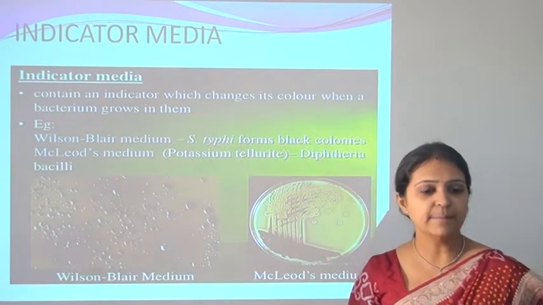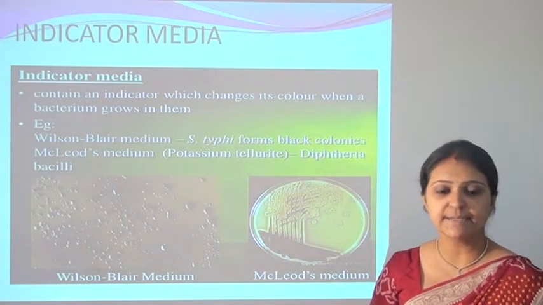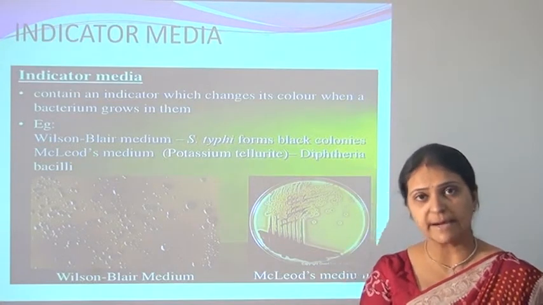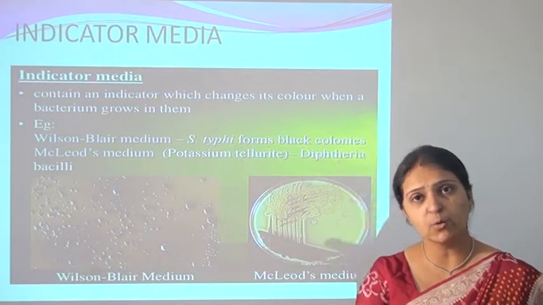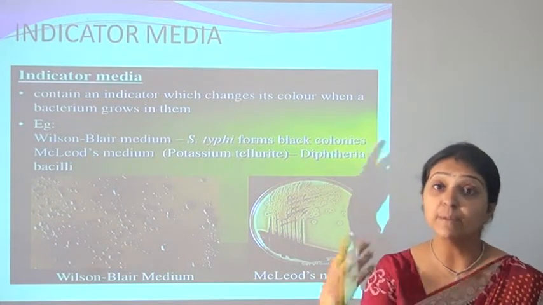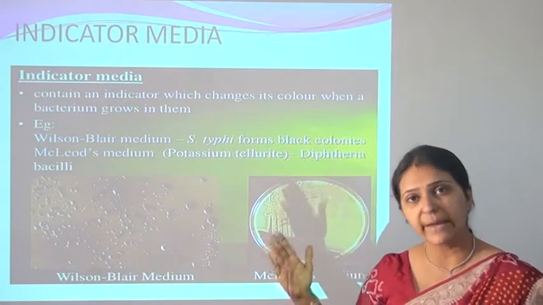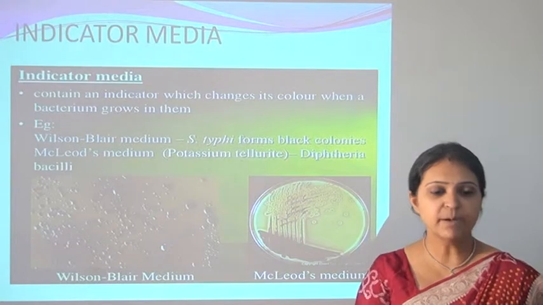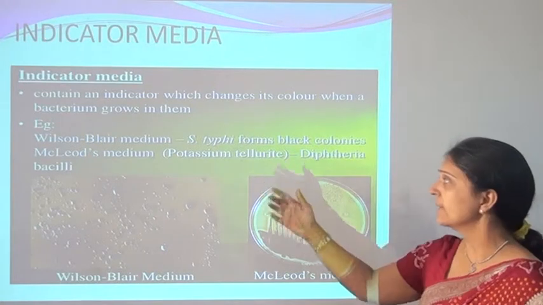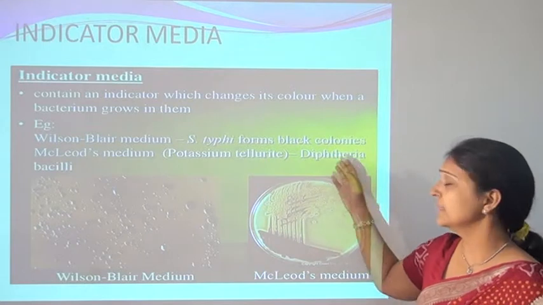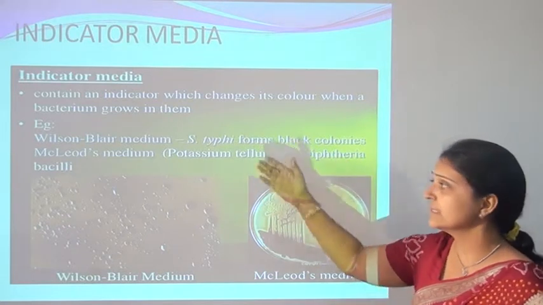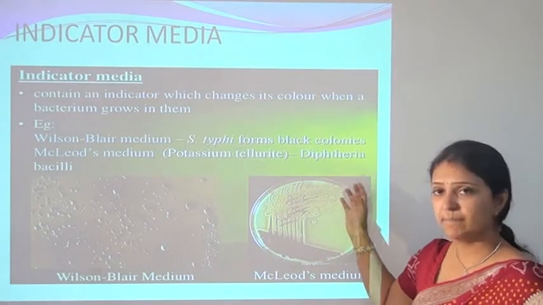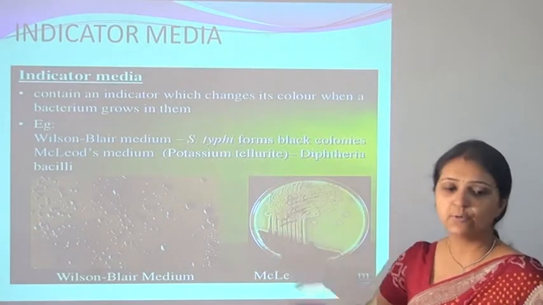Then indicator media. It contains an indicator which changes its color when a bacterium grows in it. When we inoculate the bacteria into the medium, the bacteria will grow after 24 hours and the color of the medium will change. So it indicates the growth of the microorganism. This type of media is known as indicator media. An example of this media is the Wilson-Blair medium. Salmonella typhi forms black colonies on this medium. Then the other is the McLeod's medium. Diphtheria bacilli will form a color change in the McLeod's medium.